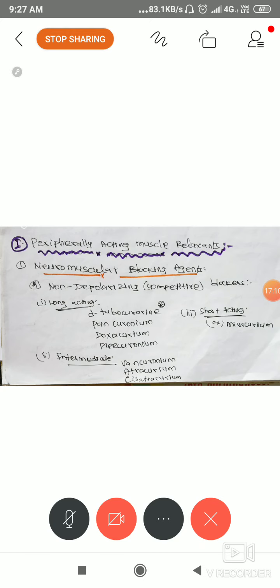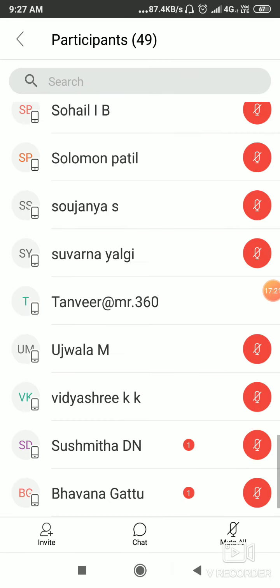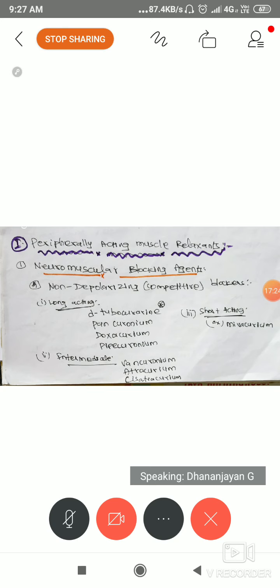Its mechanism of action is also there, we'll discuss. Understand that we don't want that depolarization reaction here, and only then will we get the muscle relaxant effect. Clear? The examples are given based on duration of action: long acting, intermediate acting, short acting. Keep in mind, D-tubocurarine is the important one from the exam point of view, and clinically also. That's why I put a star mark.